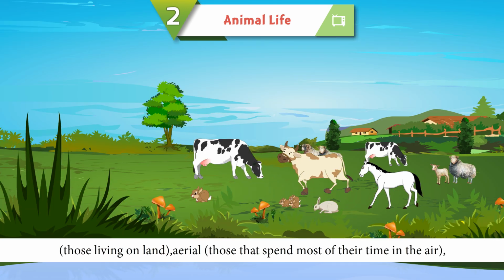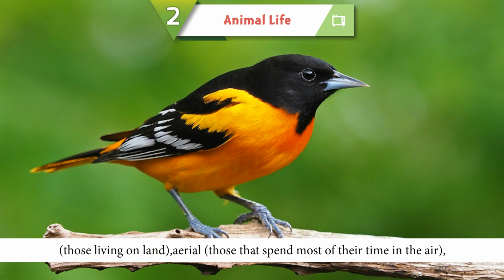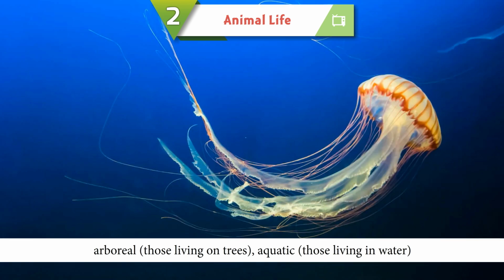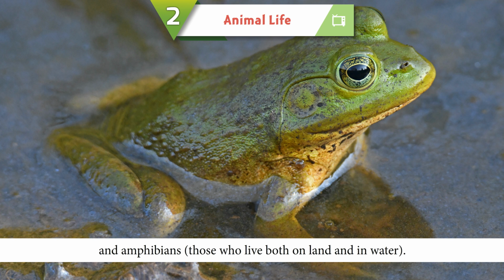Terrestrial, those living on land; aerial, those that spend most of their time in the air; arboreal, those living on trees; aquatic, those living in water; and amphibians, those who live both on land and in water.